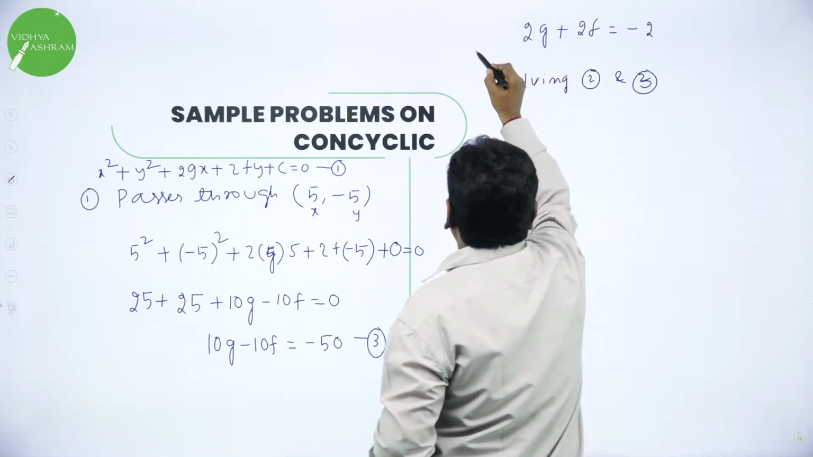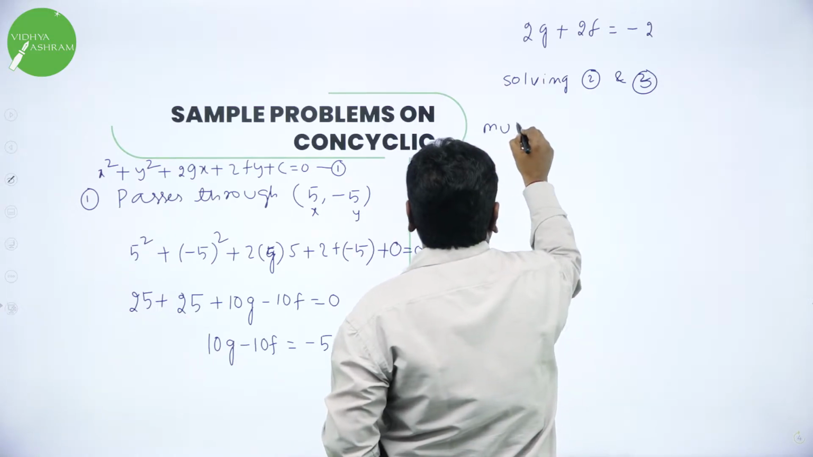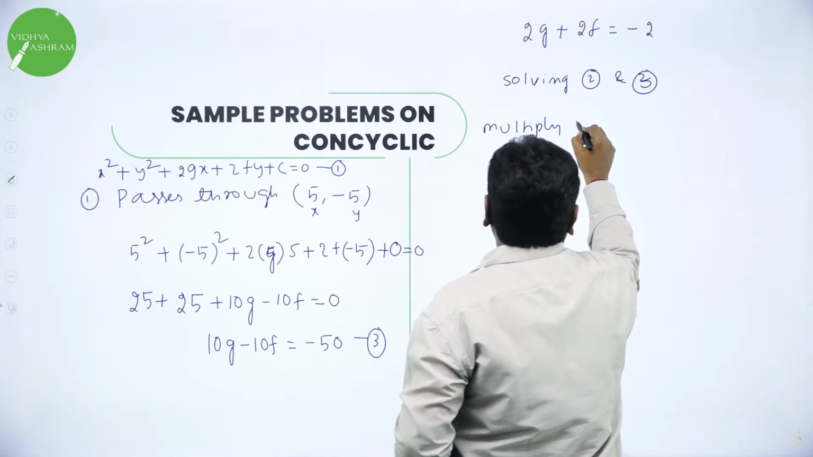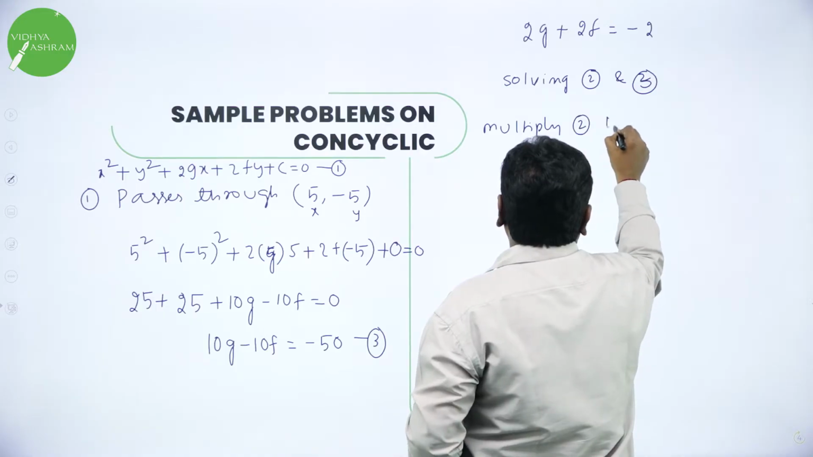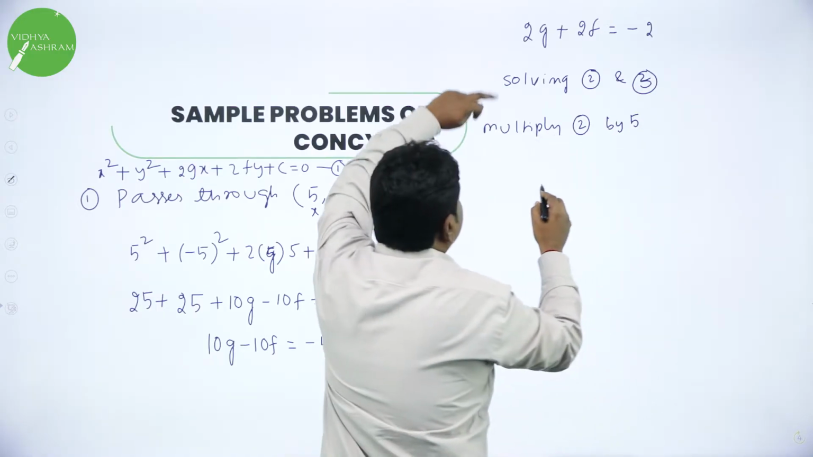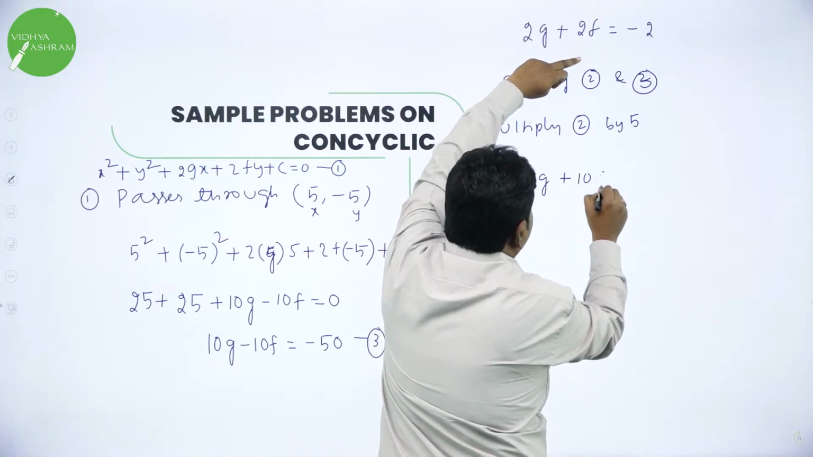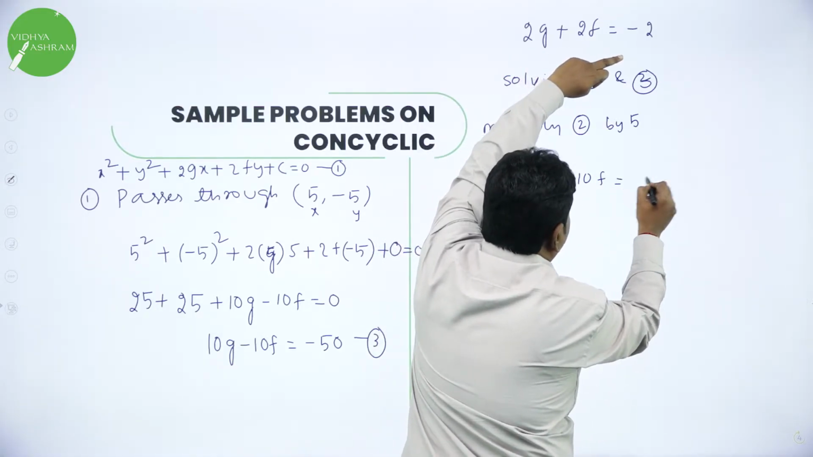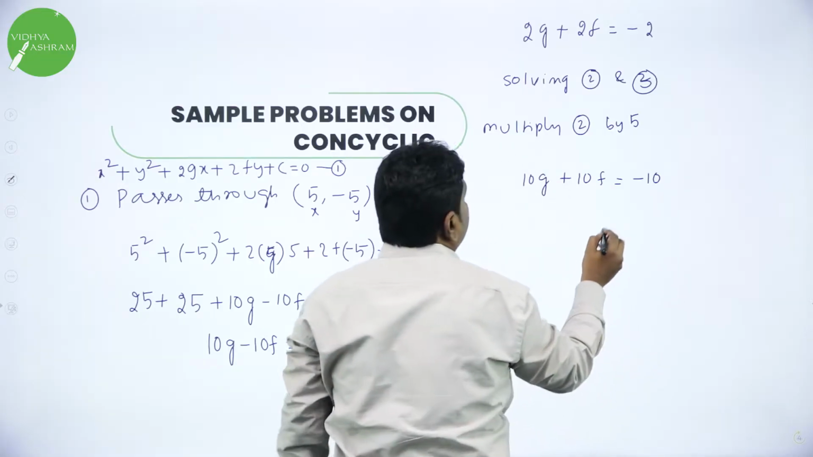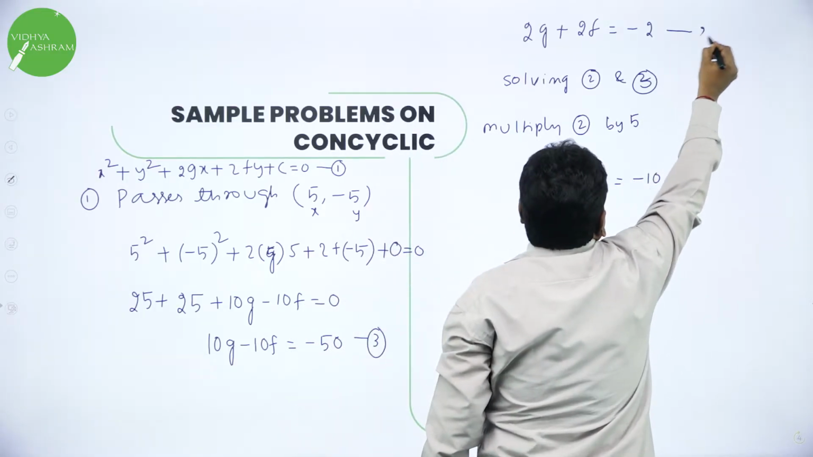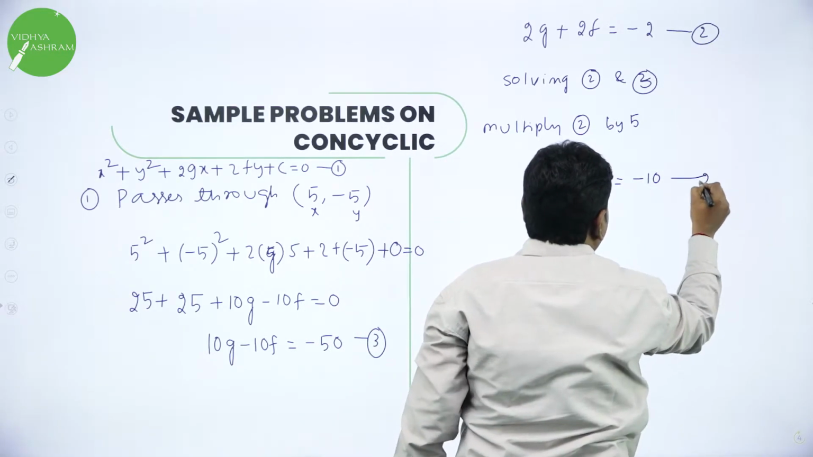I will multiply this by 5. So first multiply equation 2 by 5. If I do that, 5 2s are 10G, 5 2s are 10F, 5 into 2 minus 10. Now I got a new equation. So this was the old equation 2. Now this is 2 dash.